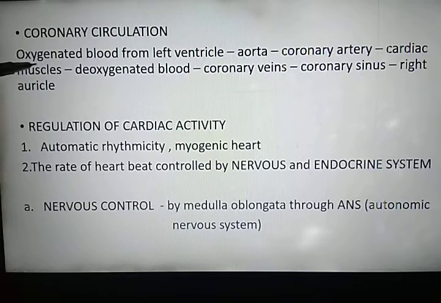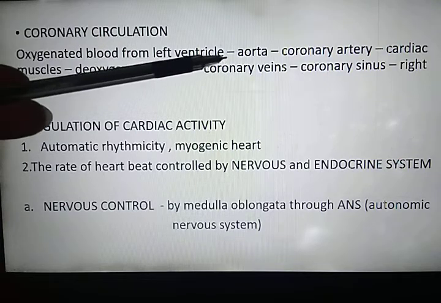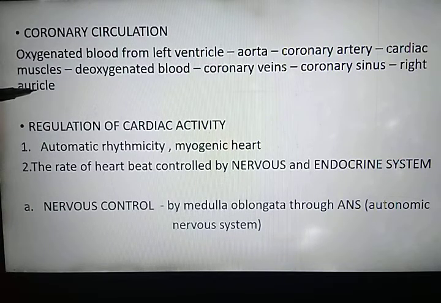Now, deoxygenated blood from the cardiac muscles is carried by the coronary veins. These coronary veins open into the coronary sinus, and coronary sinus directly opens into the right auricle, and it empties the deoxygenated blood into the right auricle. This course of circulation of oxygenated blood to the heart muscles or cardiac muscles and deoxygenated blood back to the auricle of the heart is known as the coronary circulation.